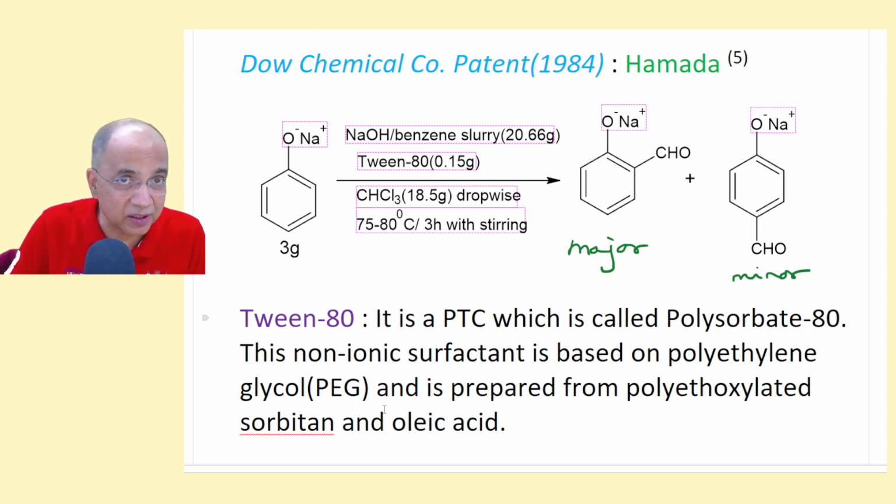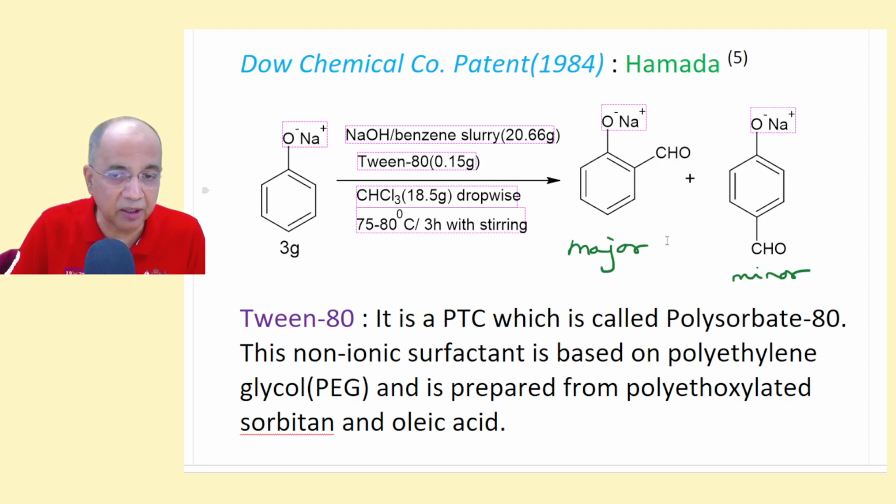It's very typical, I will show you the structure. Twin 80 is its commercial name, small quantity 0.15 gram, chloroform added dropwise till all is added, which is heated for only 3 hours at 75 to 80 degrees.